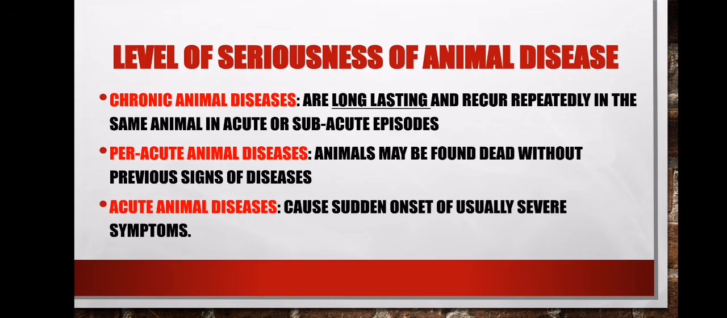And then we also have some diseases whereby you will just see signs or symptoms of that disease. But let's look at them. We have three levels of seriousness of diseases. One, we have a level that we call chronic animal disease. We have peracute animal disease, and we also have acute animal diseases. Please take note of the differences among these three.